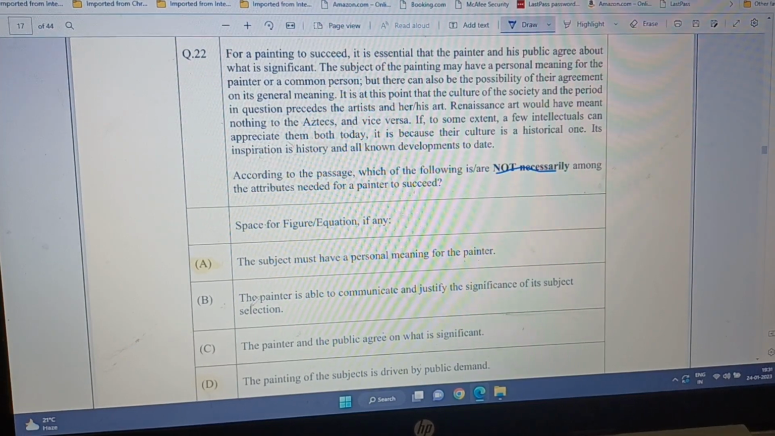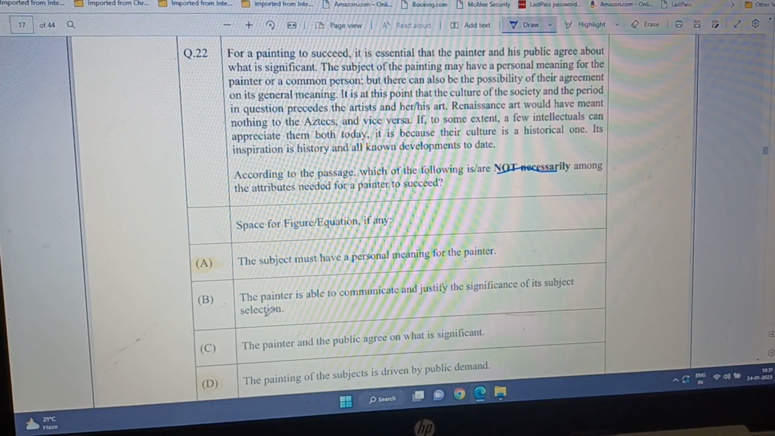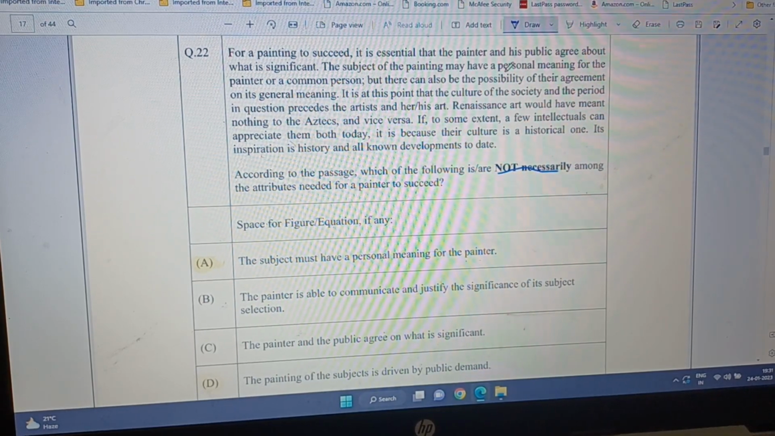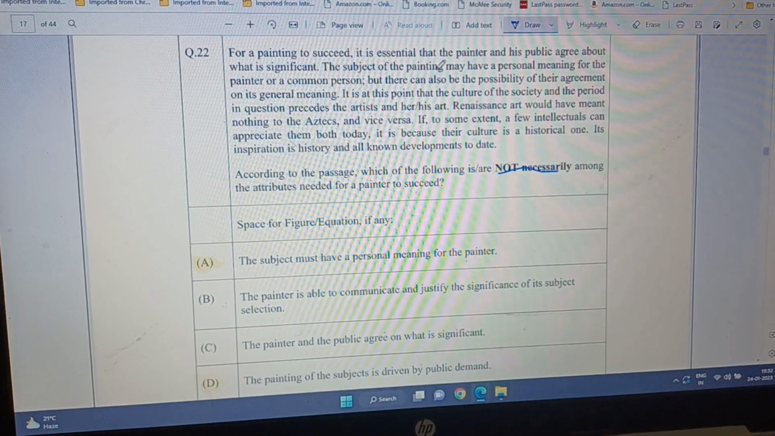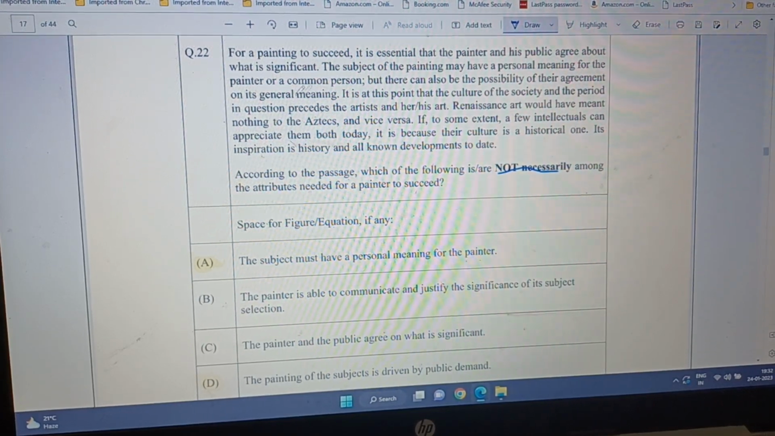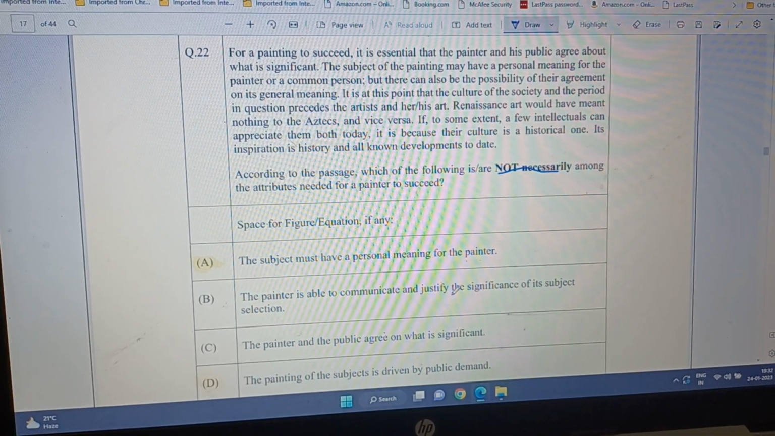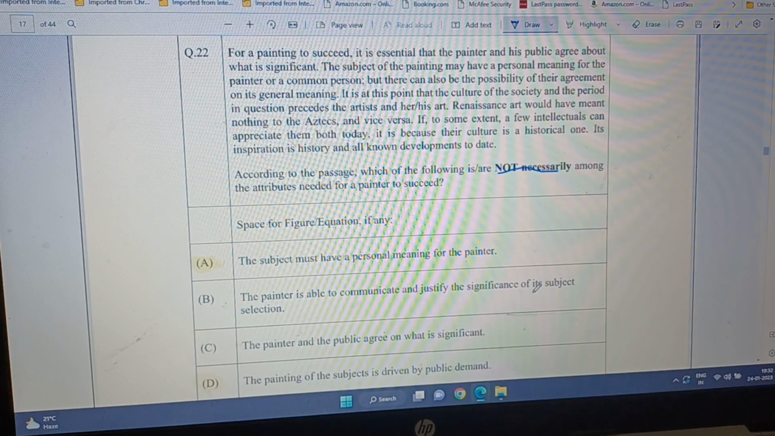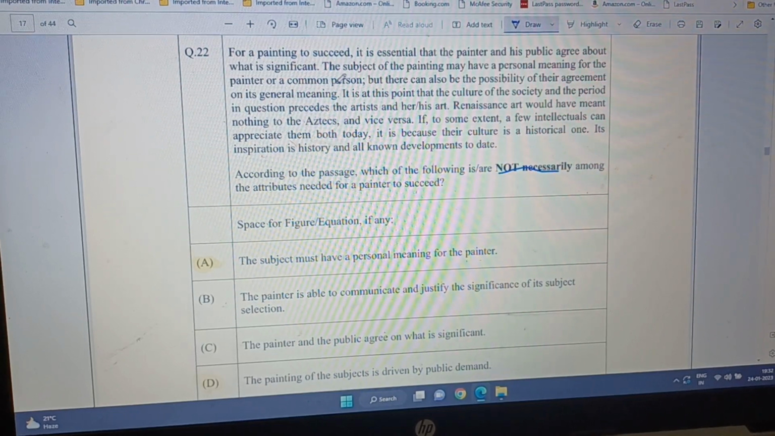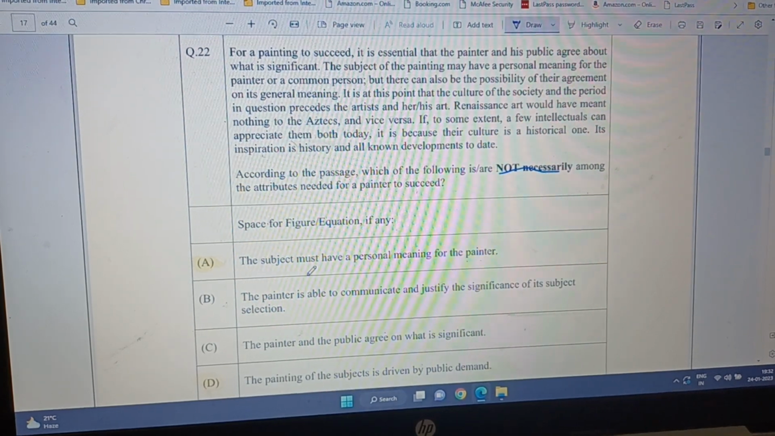And then the second, the painter is able to communicate and justify the significance of its subject selection. No, it is not. The subject of painting may have a personal meaning, it says also may have a personal meaning, but there can also be possibility of their agreement on its general meaning. So the painter is not able to communicate and justify the significance. The significance is the agreement of the public with what the painter has in mind.